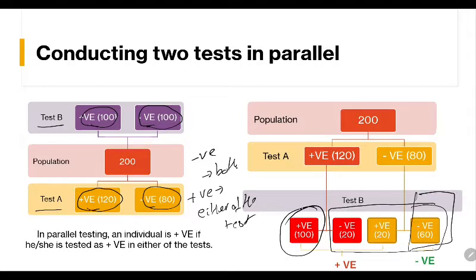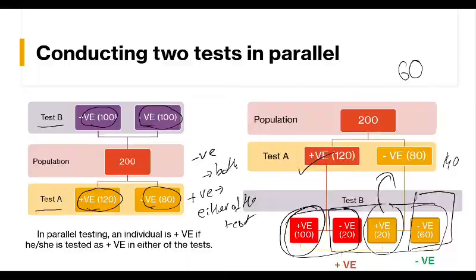These are the people who are negative in both the tests. So it becomes 60. Now who are positive in either of the tests? 120 people here. So these 120 are all positive, and also these 20 who are positive in test A but turned out negative in test B. So 120 plus 20, which is 140 people, are positive if you combine the tests in parallel.